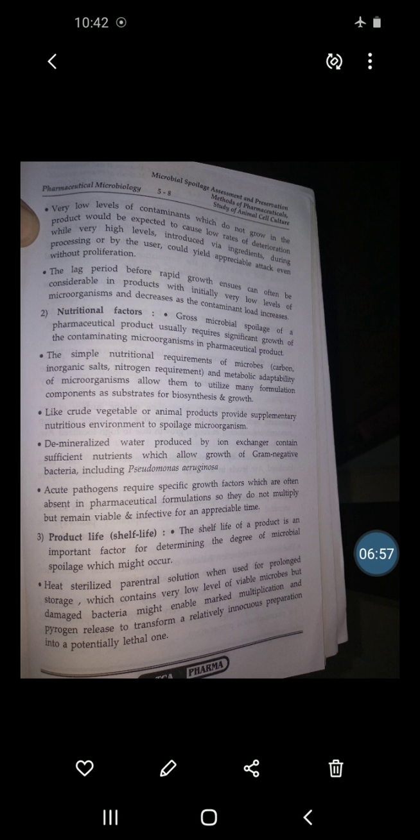Next factor, that is moisture content or the water activity. The microorganisms require readily accessible water in appreciable quantity for their growth. It means what? The microorganisms require some quantity of water for their growth.